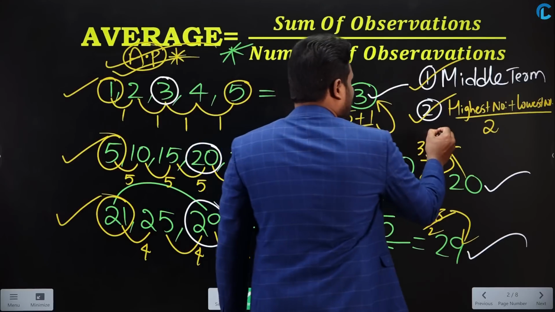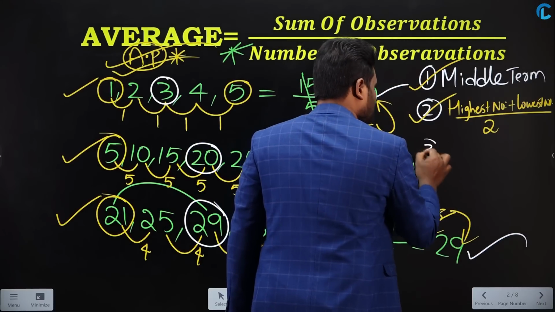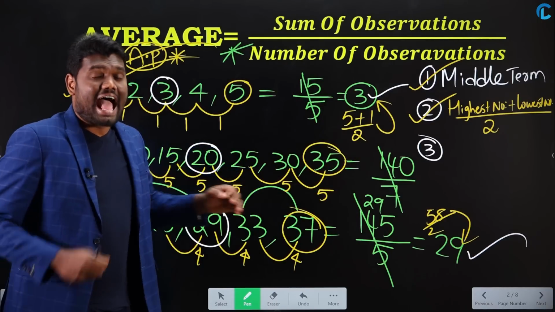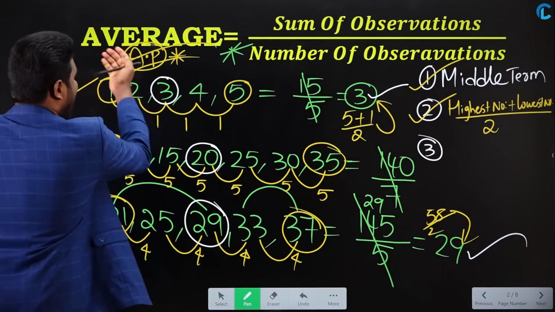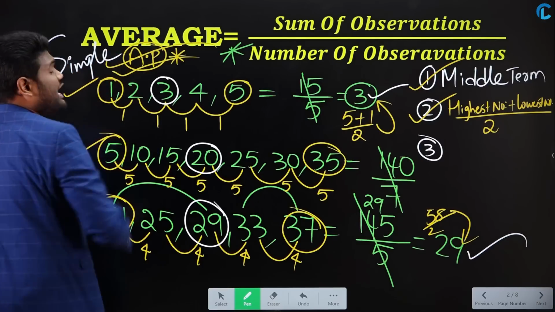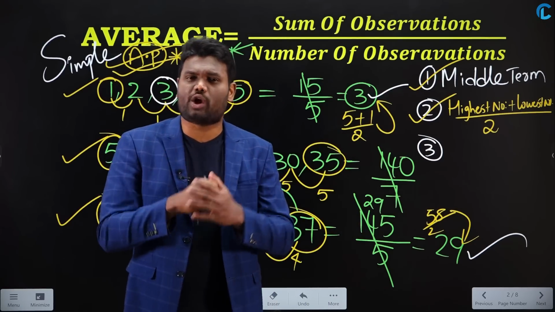Observe here carefully. This is very important from the examination point of view and while solving the questions also. When I say average, in simple words, you can say average as equal distribution. Now what do you mean by equal distribution?